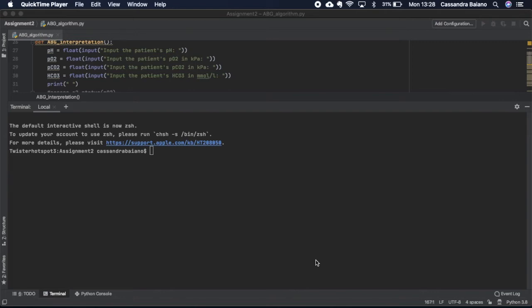In order for us to really understand what's going on with our patients, we often take an ABG, or arterial blood gas, and I've written a program that helps us to interpret the results and give us some differential diagnoses. To show you the program, I love a good patient case, so let's take John, who's got acute respiratory distress syndrome, which is a complication of COVID.